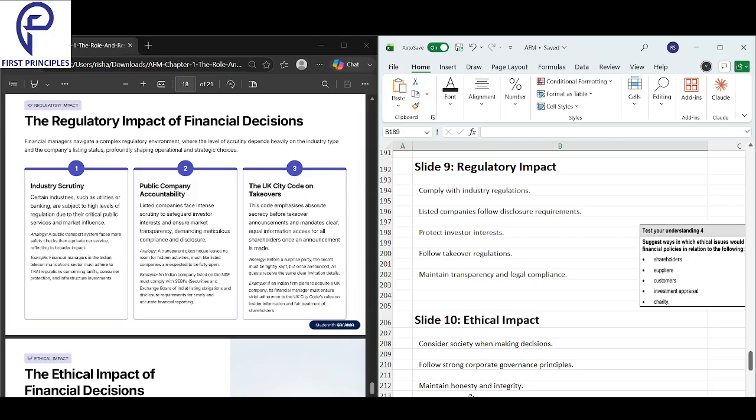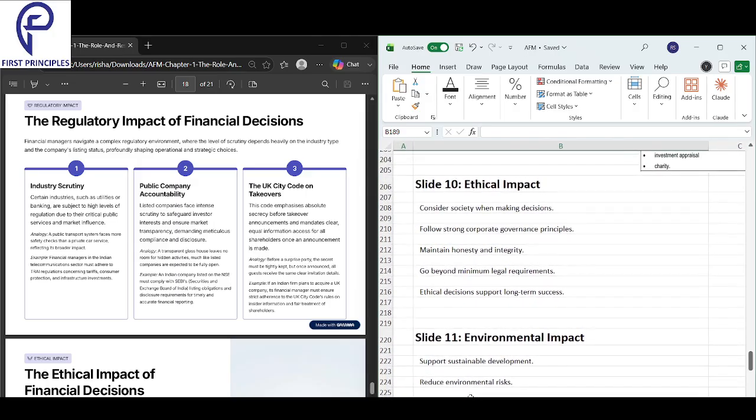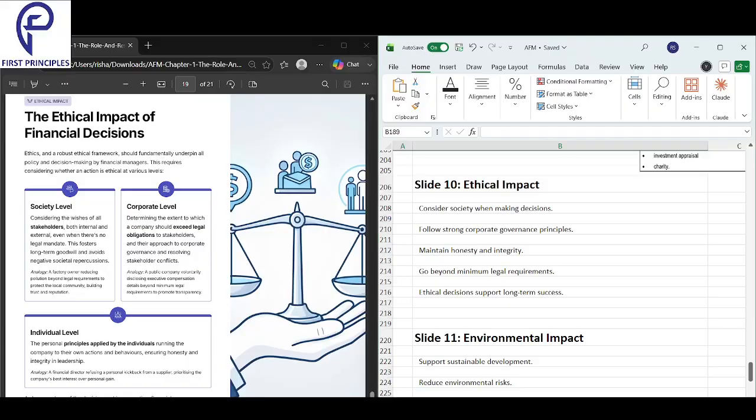Complying with the industry regulation, listed companies follow disclosure requirements, protect investors' interest, follow the takeover regulations, and maintain transparency and legal compliance. Very important. These are the ways in which you have to ensure your decisions will have a regulatory impact. Okay. Next, we'll look into the ethical impact of the decisions taken by a financial manager.